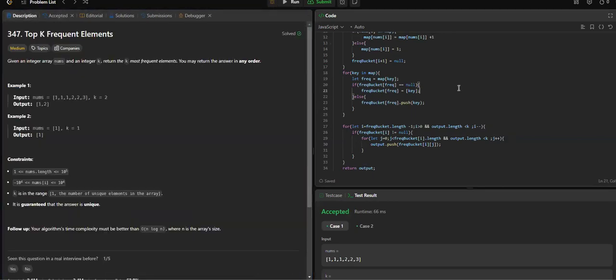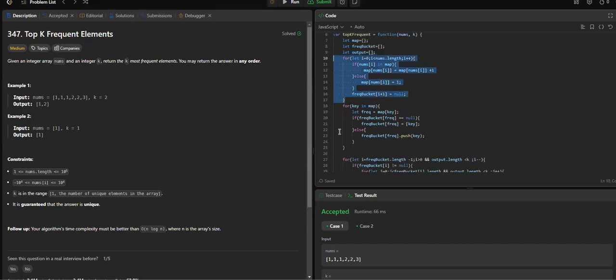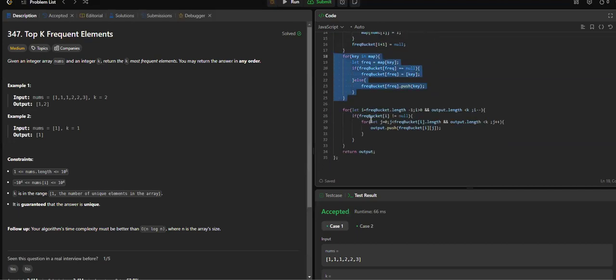Now let's think through the runtime complexity and space complexity. The space complexity would be big O of n, right? Let's say if each number is entirely different, so that would be the space, big O of n. What would be the runtime complexity? This block we know is big O of n. This is again big O of n. What about this one?